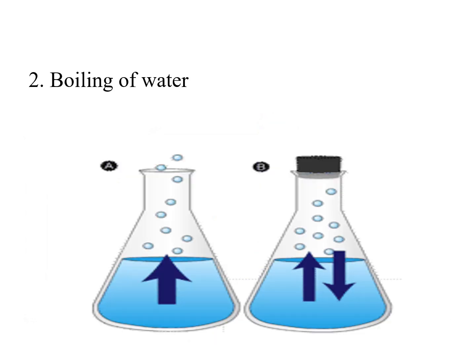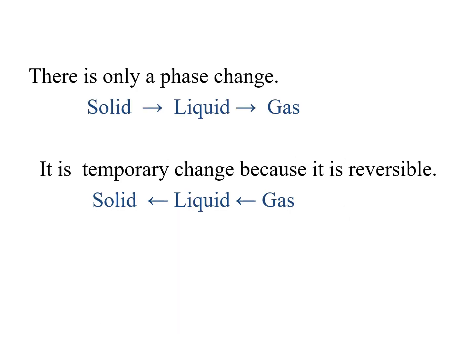The second example is boiling of water. Here you can see how liquid water changes into gas on boiling, and this gas on cooling changes back into liquid water. Now, both melting of ice and boiling of water are physical changes because there is only a phase change here, that is solid changes to liquid state and liquid changes to gaseous state, and it is a temporary change because it is reversible.